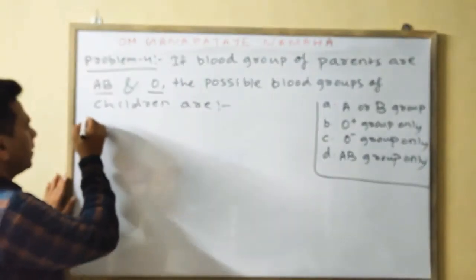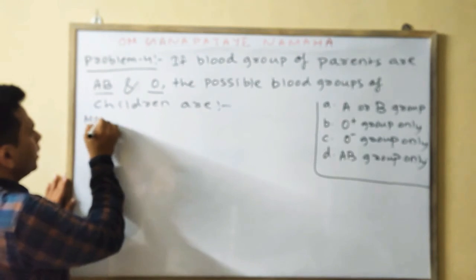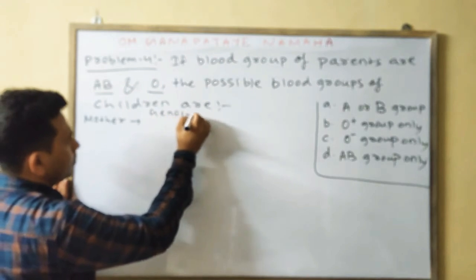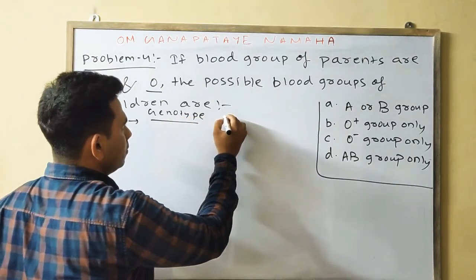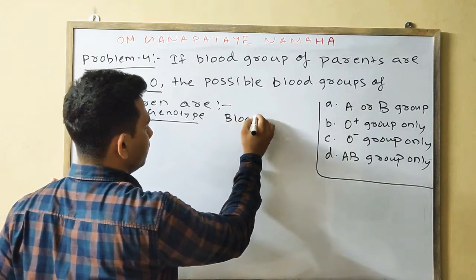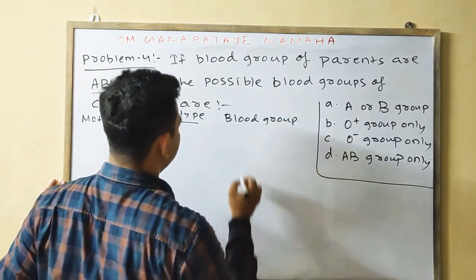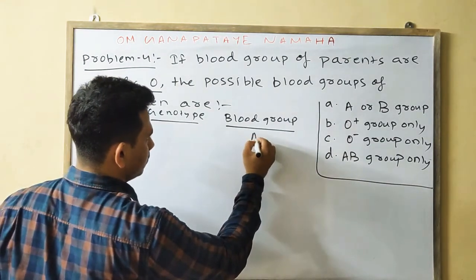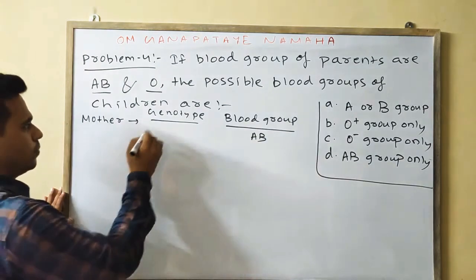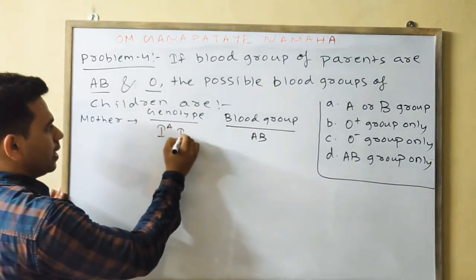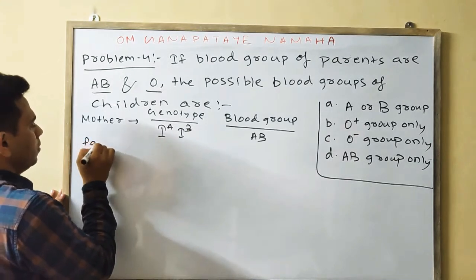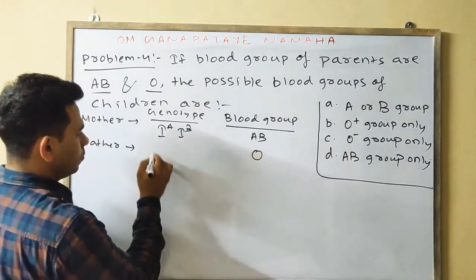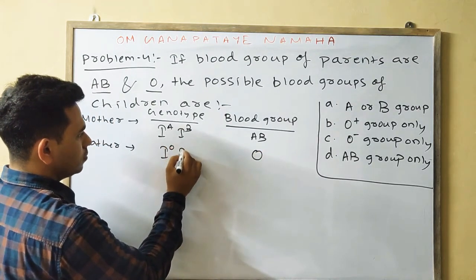Okay, so we can take the mother's genotype and blood group. If we take the mother's blood group as AB, then obviously the genotype will be IA IB. Then in the father's case, we will take the opposite, the O. If the blood group is O, then it is I0 I0.